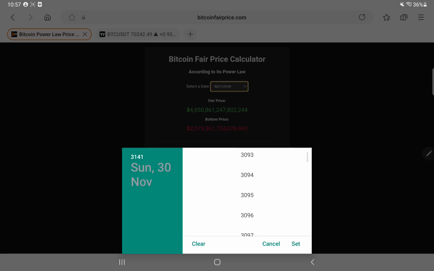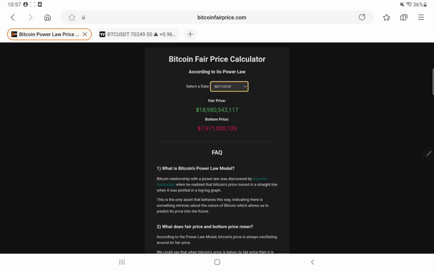Now, I am going to make a video on the Bitcoin halving and when, obviously, all the Bitcoin will be mined. Now, this is where it gets interesting. If we go to when the Bitcoin will be fully mined, which would be 2140, some people estimate, for the sake of it, 2141 is the top, so we're going to go for 2141.